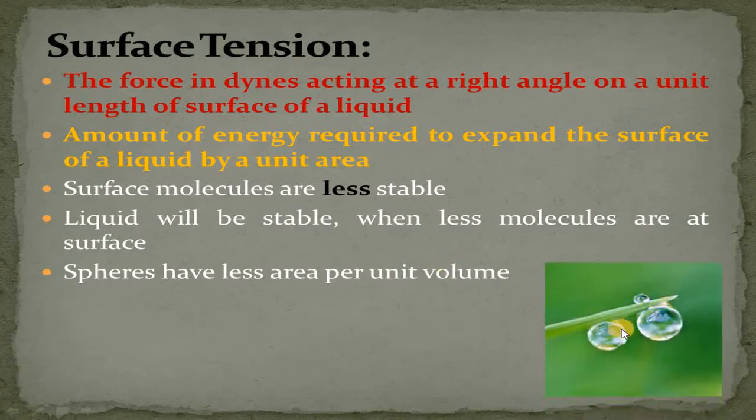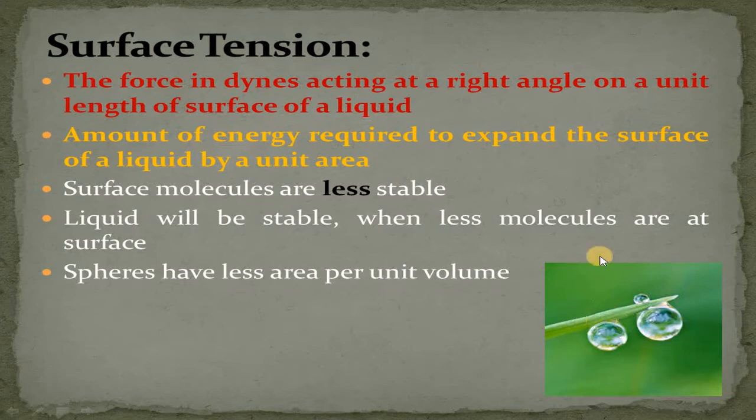If you just look at this figure, the small drop of a liquid will attain the form of a sphere, because in this sphere structure it will be more stable, as fewer molecules are present at the surface. So the liquid attains the stable form, and the spherical form will be more stable.